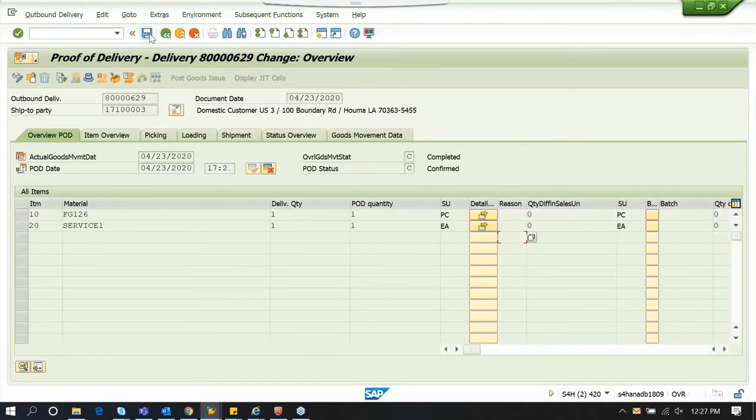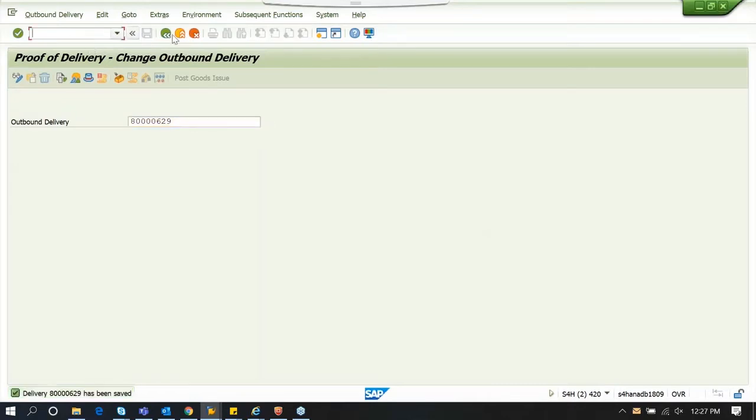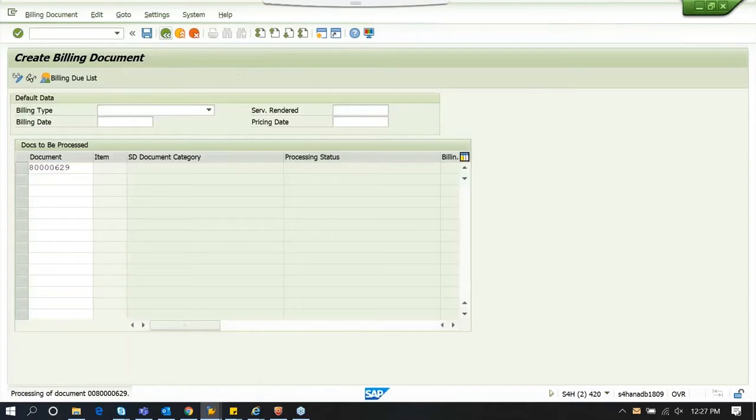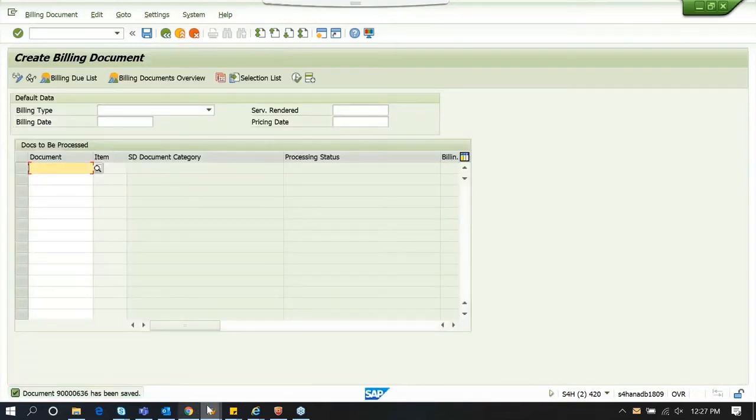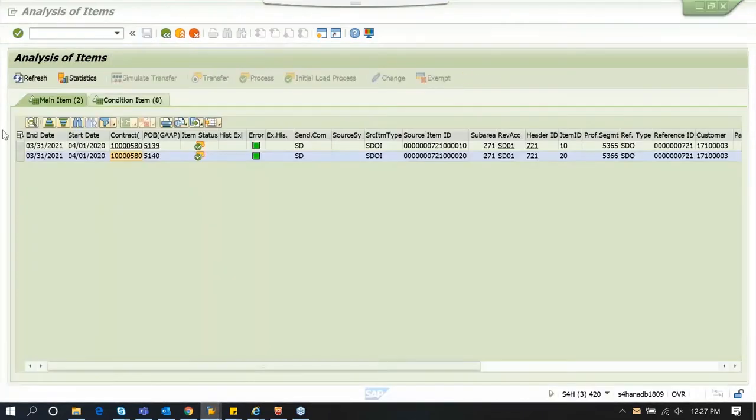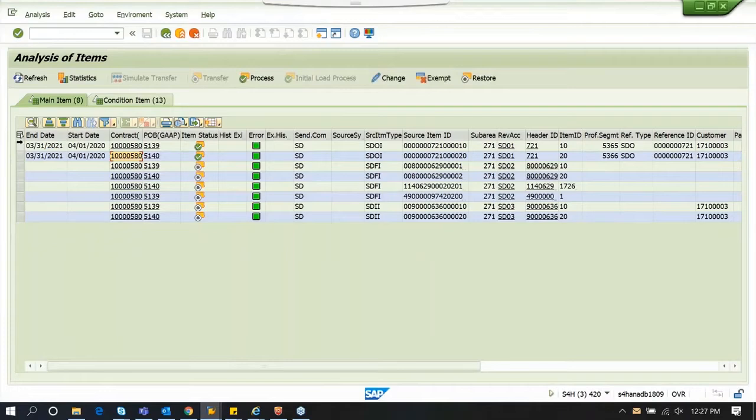It's not saved. I'm going to bill this. So both the items, I'm going to bill both the items. And I'm going to process these billing items to RAR.